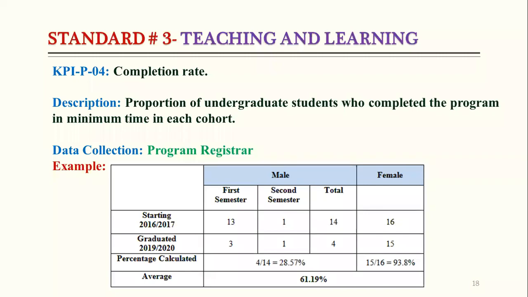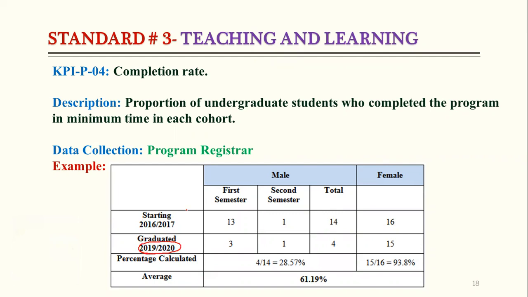I have given one example here: if we are going to prepare the report in 2019-20, it means we have to go 4 years back. The students who started in 2016-17 are going to graduate in 2019-20.